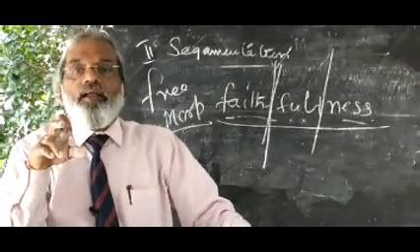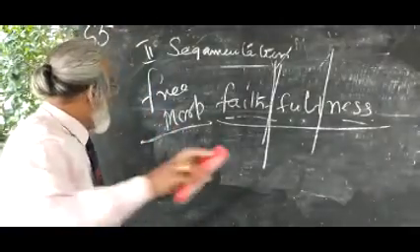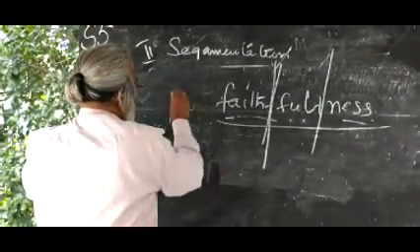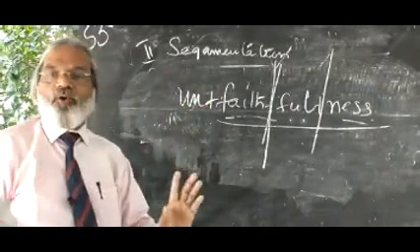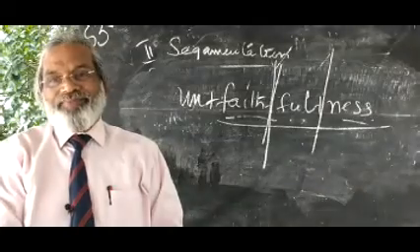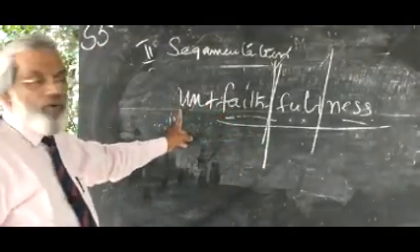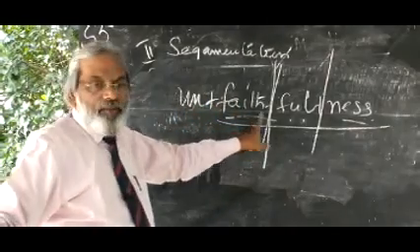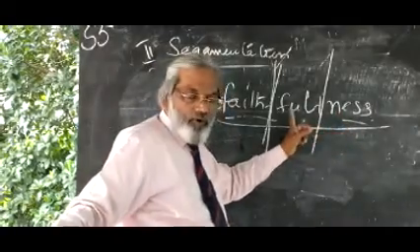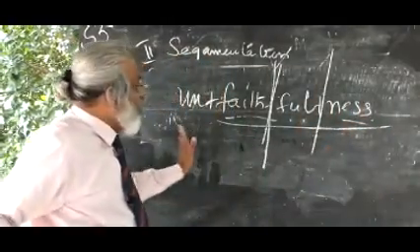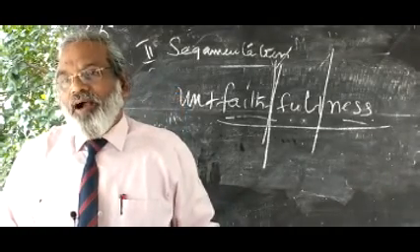They are called bound morphemes. Suppose you add un to get the opposite, unfaithfulness. This is also called a bound morpheme. So in the construction of this word there is a free morpheme and bound morpheme 1, bound morpheme 2, bound morpheme 3. It means four morphemes are possible there. Are you okay? How to identify?